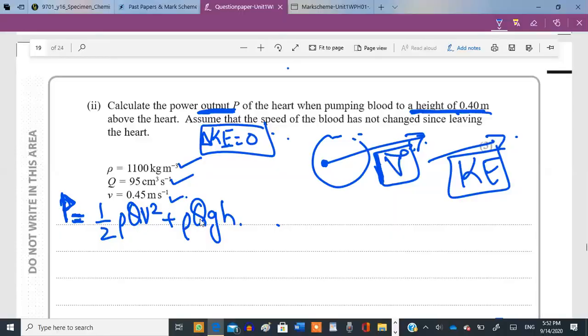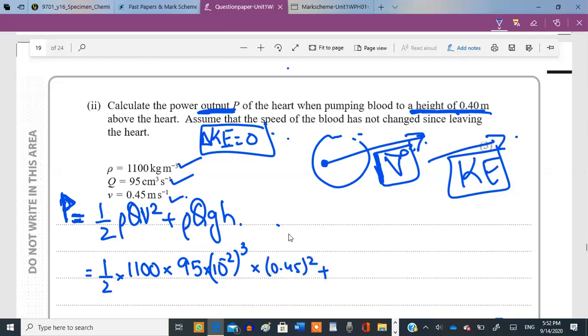We can use the same formula. So now for the rho, we can use the density of the blood, which is 1100 kg per meter cube. Then Q is actually the volume, it's going to be 95. It's cm cube, so convert the cm cube to meter cube. Centi means 10 raised to the power of -2, and you have to cube it as well, and then multiply by v squared. It's 0.45 squared.